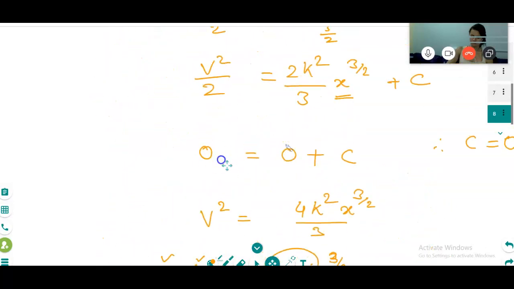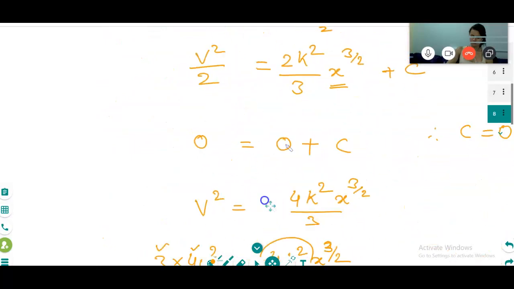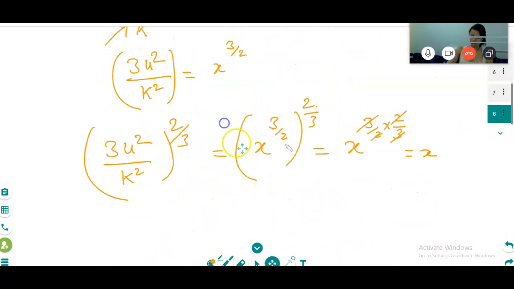So the answer is there, this option. Wait, can you show me again? 3u squared on k squared. Okay, I understand.